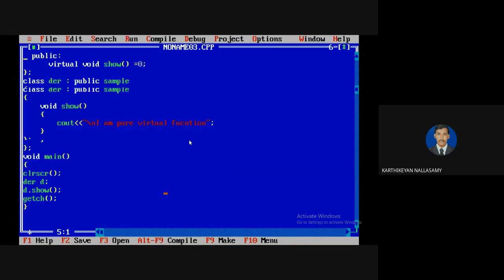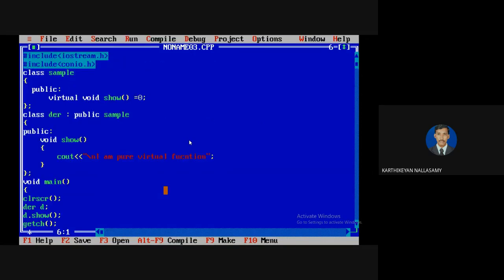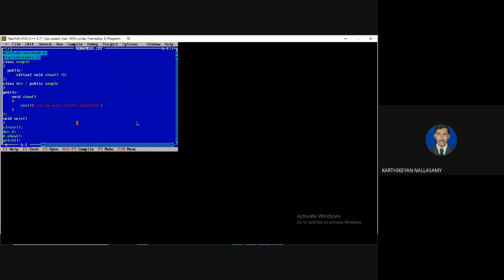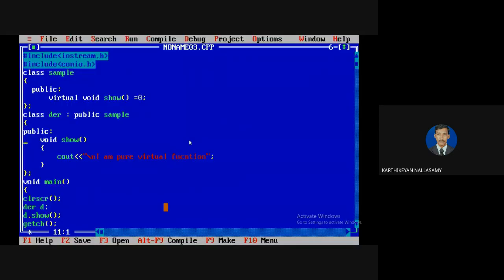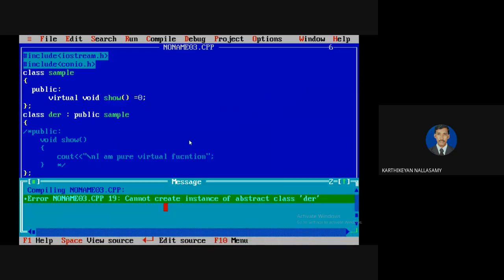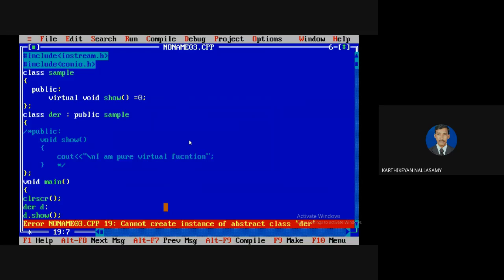So this is called a pure virtual function. We know that if you have a pure virtual function, its definition must be implemented in the derived class. So here, for example, if I don't implement it and just make it an empty class definition, still I'm not implementing this pure virtual function. There is no error, but we can't create an instance.